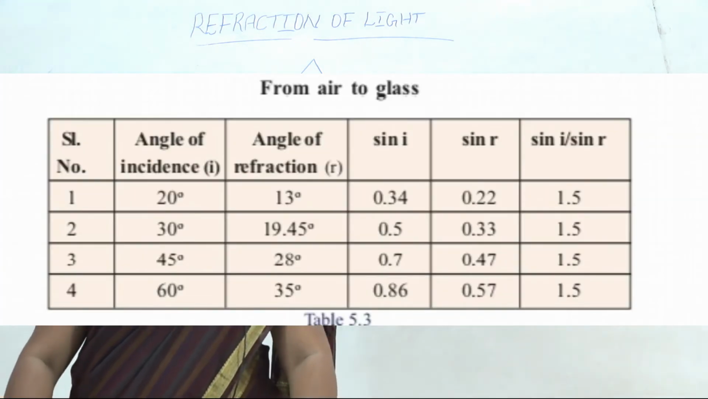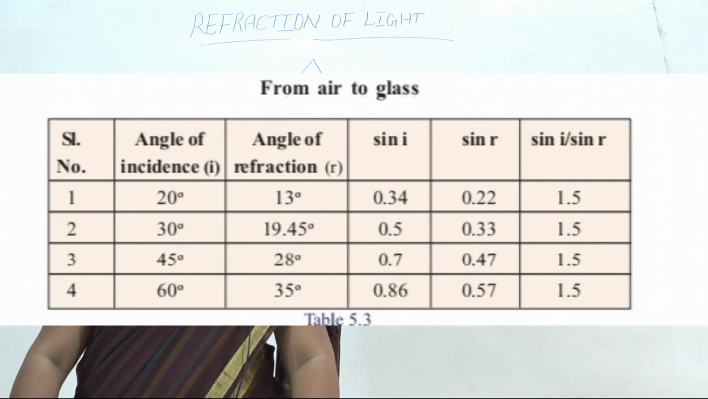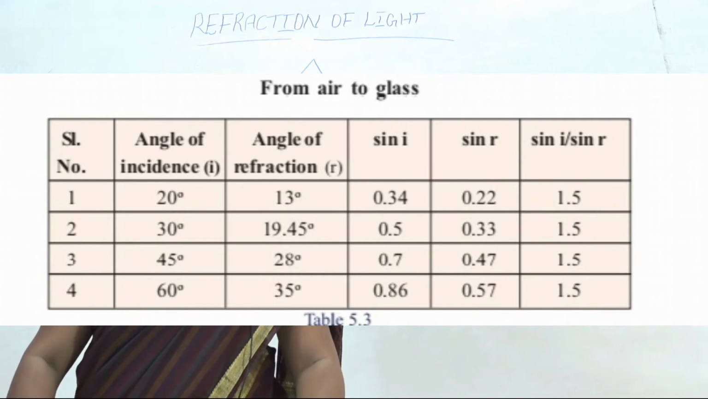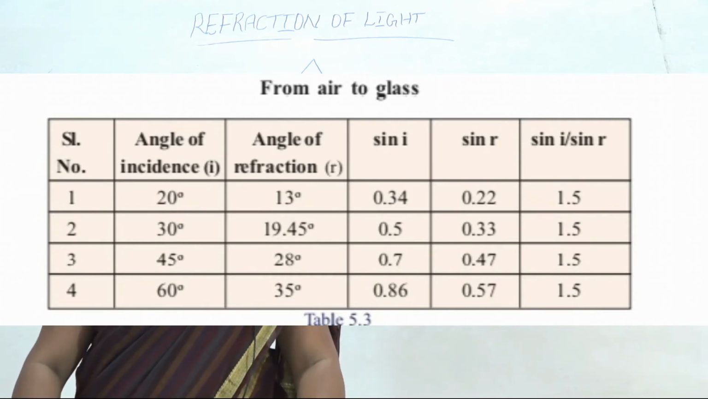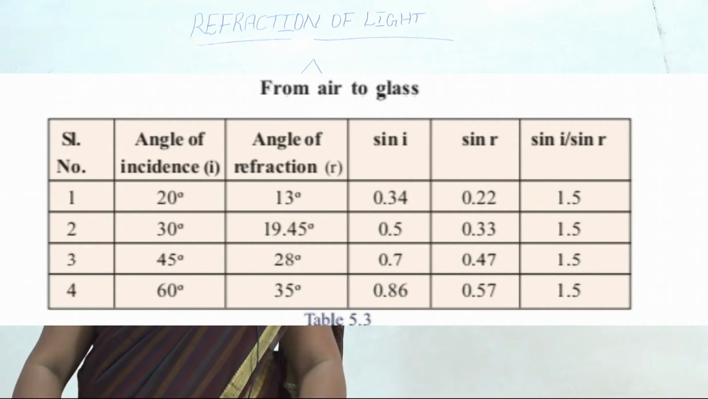When light goes from air to glass, the angle of incidence and angle of refraction are given. Here the refracted ray moves towards the normal. So what happened? The angle of refraction is less, but the angle of incidence is greater. Next, we want to take the ratio of the sines of the angle of incidence and the sines of the angle of refraction.